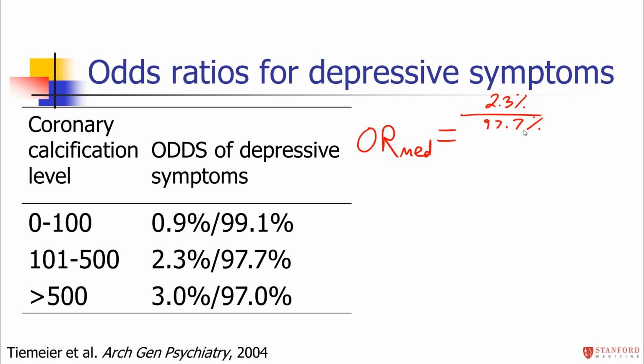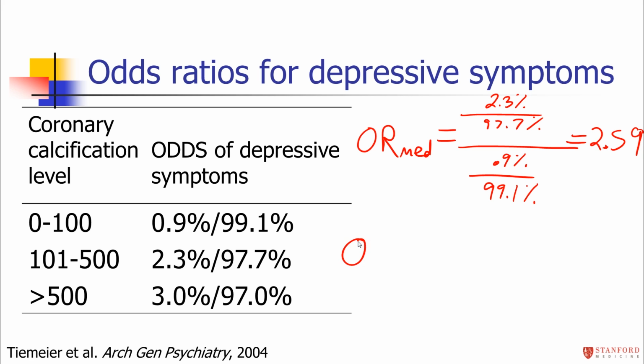That's the odds for the medium group. I'm going to divide it by the odds for the reference group, which was 0.9% divided by 99.1%. When I calculate that out, I get a value of 2.59. Again, slightly different than what the authors got for the adjusted odds ratios, but pretty close.